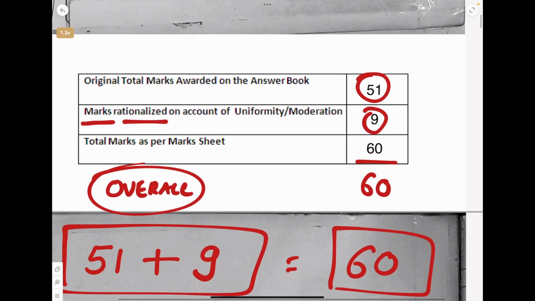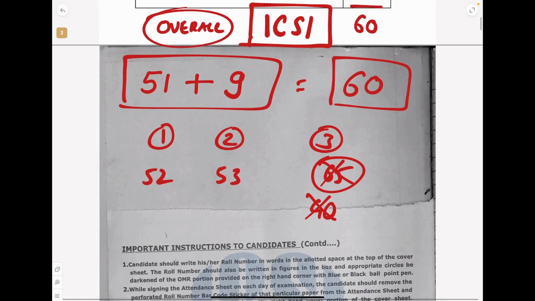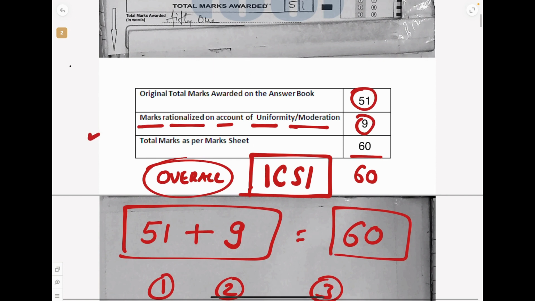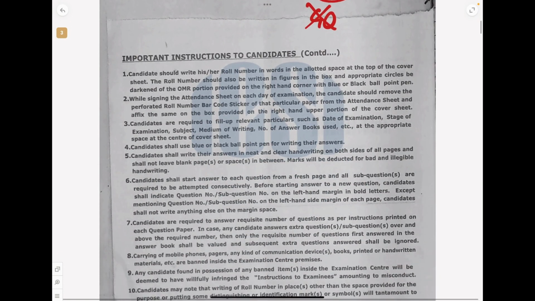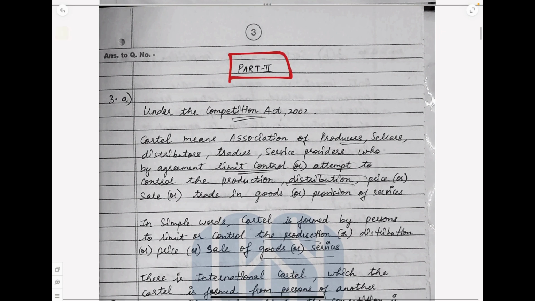So marks are rationalized on account of uniformity and moderation. This is why we can trust ICSI. They will give you the marks which you deserve. Even if there is a strict correction, they will ensure there is uniformity and there is nothing for students to worry about. Now let us see how the student has scored marks.